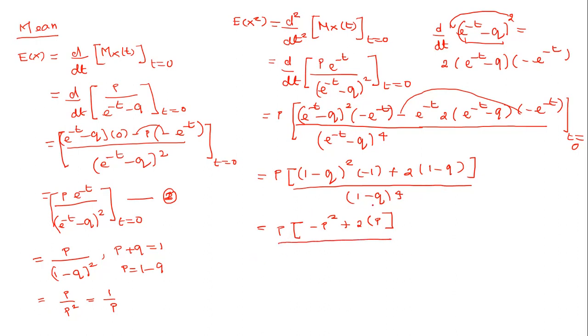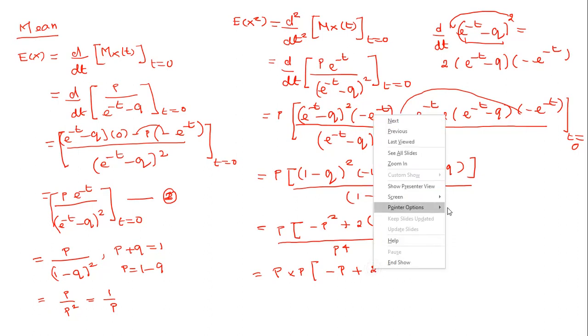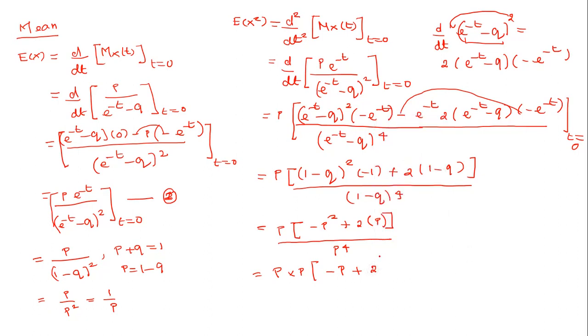Divided by (1 minus q), what is the value of 1 minus q? The answer is p, so the denominator becomes p power 4. From this expression we have p as common, right? So we can take p outside. We are left with minus p, and we have only 2, whole divided by p power 4. Here we are left with only p.